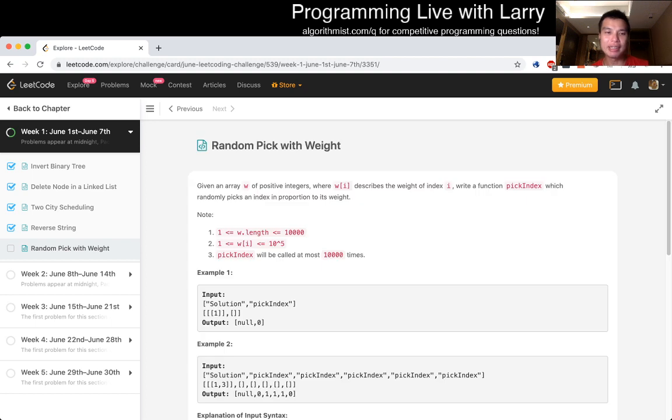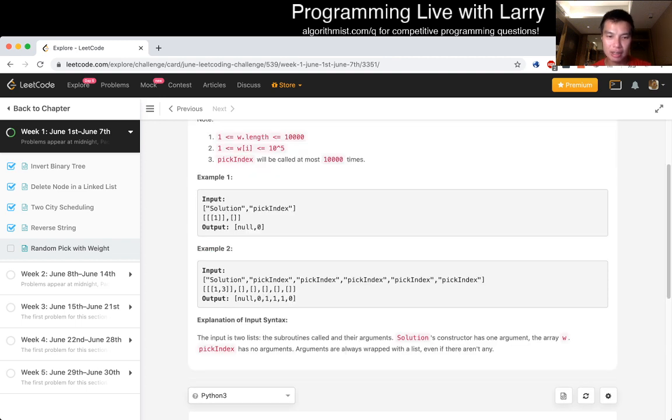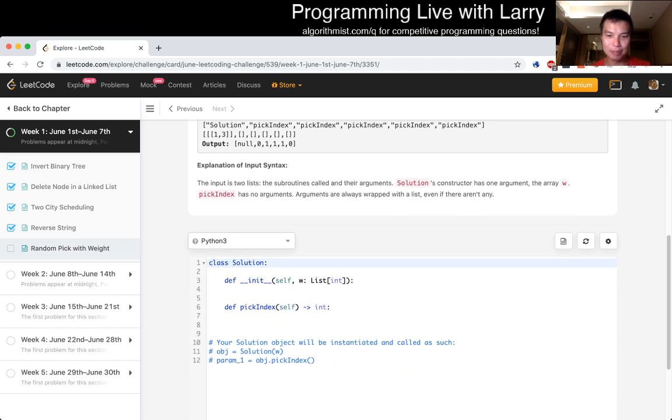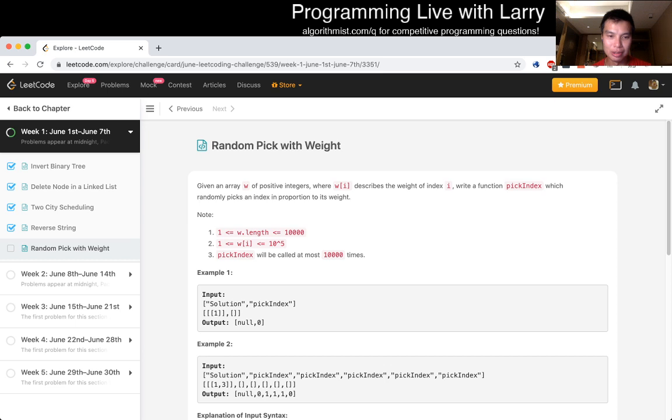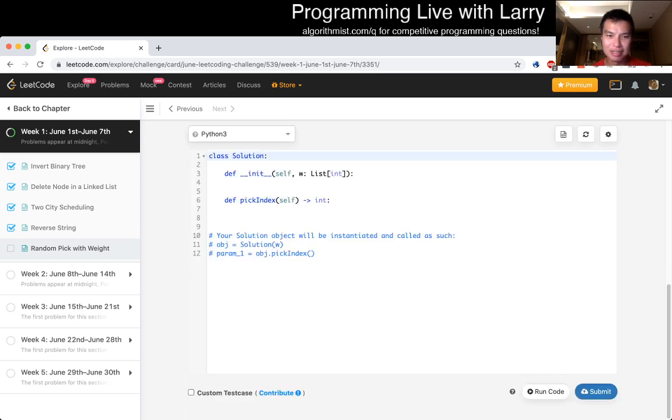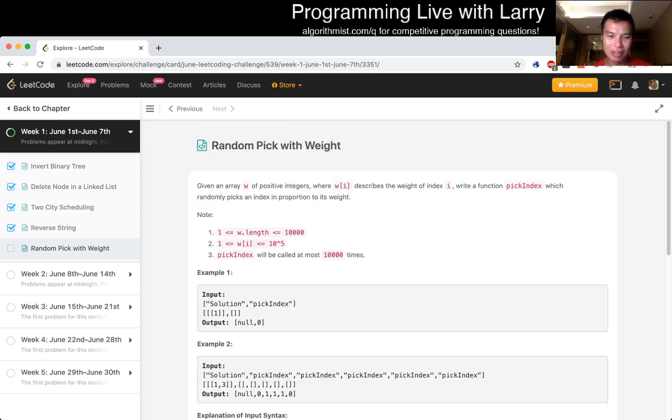Random pick with weight. Given an array W of positive integers, where weight W sub I is the weight of index I, write a function pickIndex which randomly picks an index in proportion to its weight. Okay. I guess this one is kind of hard to check, as long as it's just a random character.